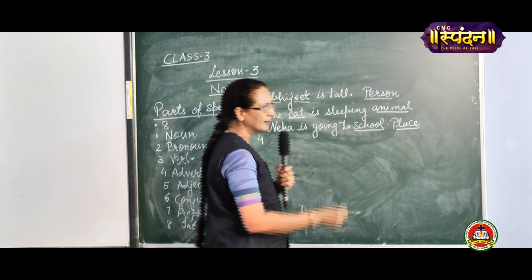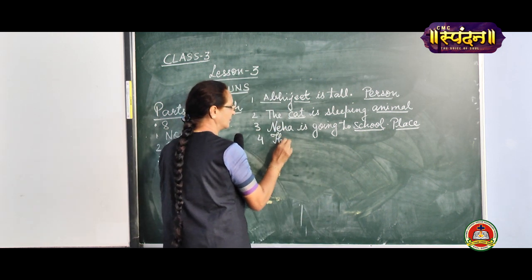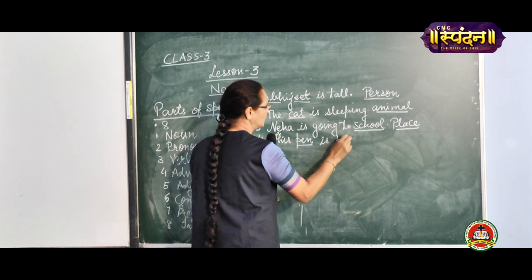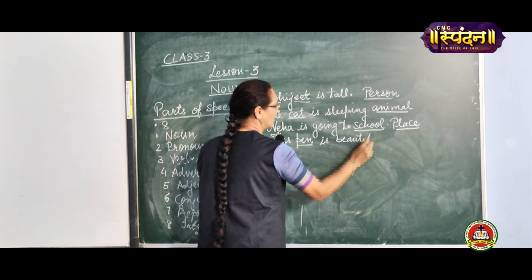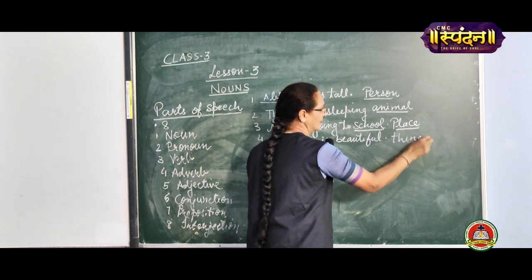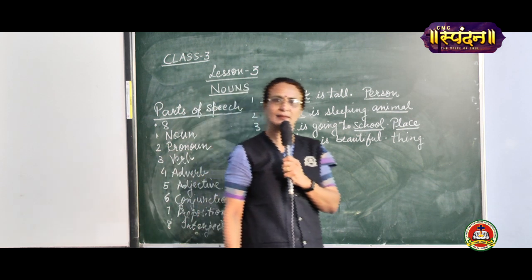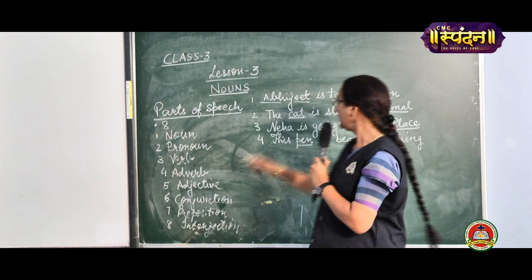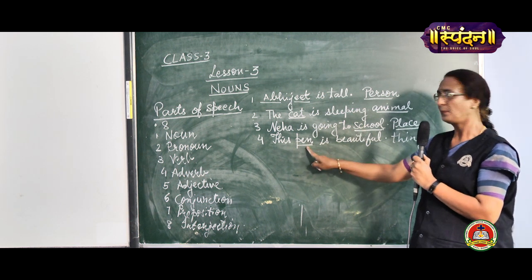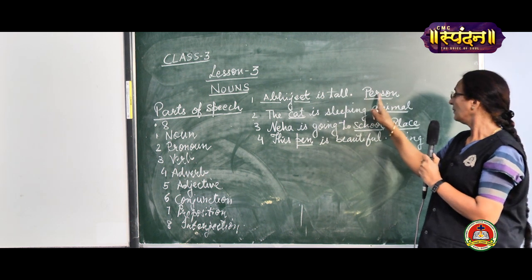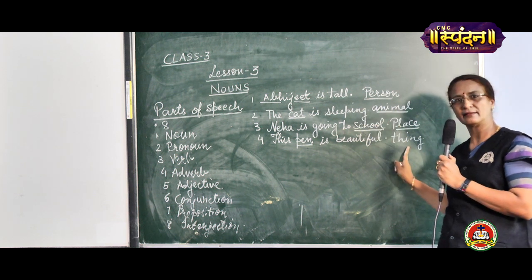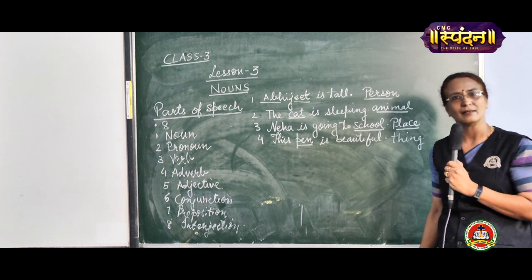Then, this pen is beautiful. What is pen? Pen is a thing. So Abhijit, cat, school, pen. Names of a person, place, animal, and thing are called nouns.